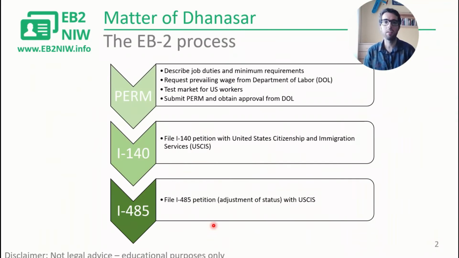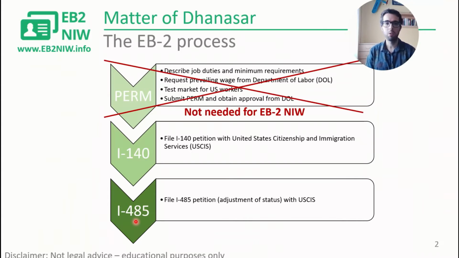Before that, let's take a quick look at what is the overall EB2 process. There are three stages. First, EB2 in general requires company sponsorship, and the company needs to file a labor certification. It's also called PERM. So that's the first step, and it takes about a year or a little bit longer. And then the company can file the I-140 petition, and then once approved or concurrently, they can do an adjustment of status.